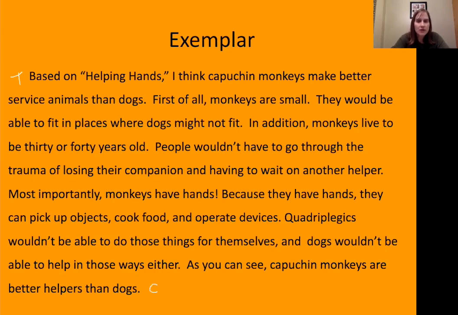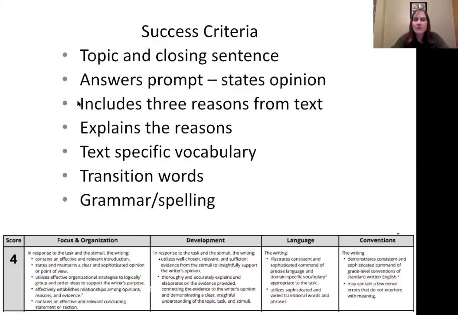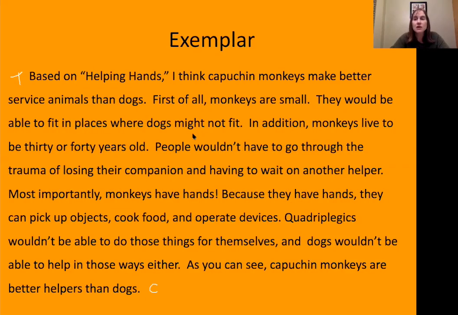All right, let's go back to our success criteria. The next thing we've got to look at is, does our exemplar have 3 reasons from the text, and did they explain them? So, do you see a reason monkeys are better than service animals? It says right here that monkeys are small. That was in the text. Has this author explained why monkeys being small would make them a better service animal than dogs? They did. The very next sentence is explaining that their size would allow them to go places or fit places where a dog might not be able to go with their owner.